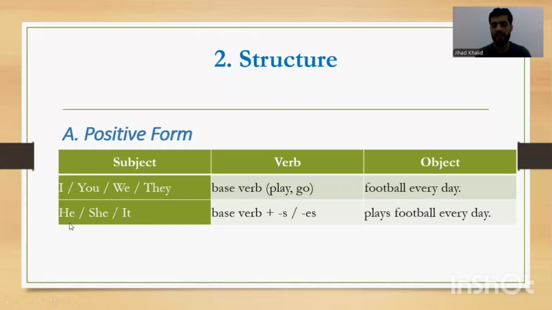Then for singular, she, he, it. Whenever we have only one person, we say this is singular. So he, and then the base verb like go, play, run, come. But for singular, guys, this is really important, we should have s or es for the verb. So whenever we have only one person in the present simple, we should add s or es to the verb.